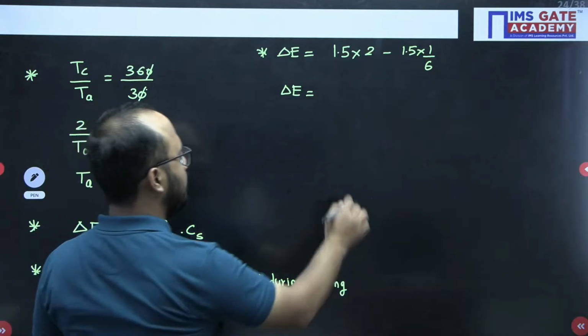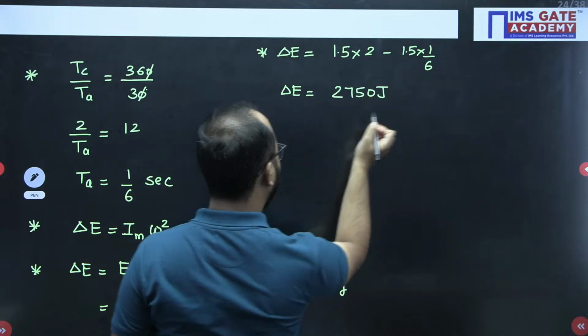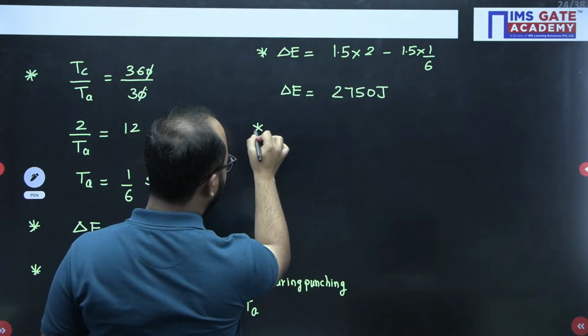Correct. So in terms of joule, if I have to write, 2750 joule. This value I will be using now.